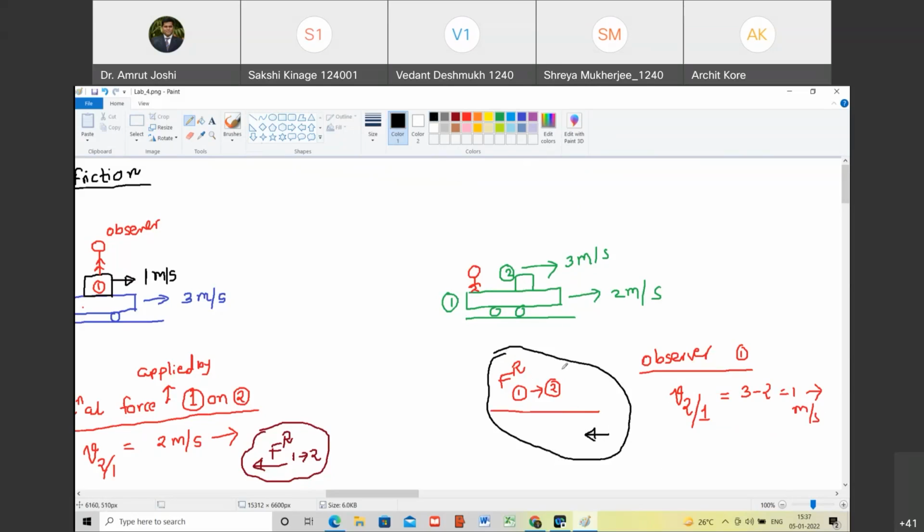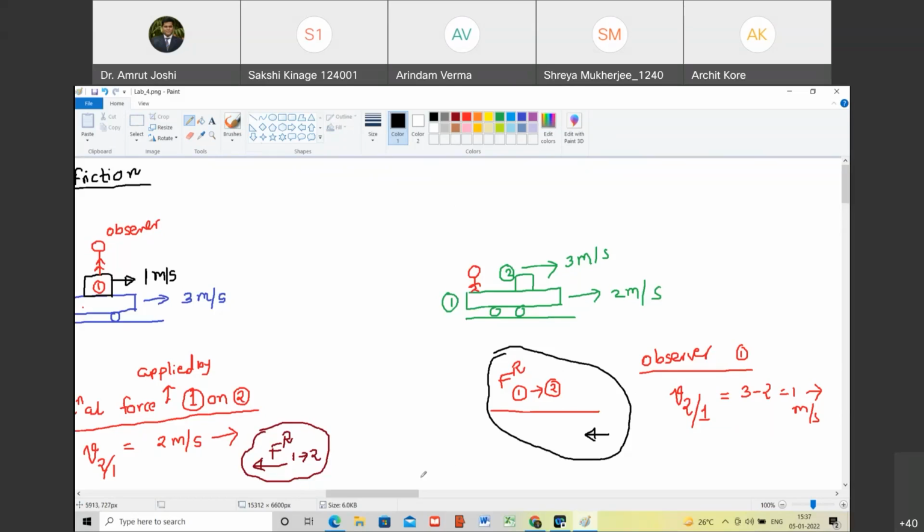So what is the take home message? What is the direction of frictional force? That question is hopeless. You have to specify frictional force applied by which object on the other. Happy? Yes, sir. So if you are talking about the direction of frictional force applied by object number 1 on 2, you should find out the relative velocity of object number 2 with reference to 1, and whatever is the direction of that velocity, the direction of friction is opposite to it. Are you with me? Yes, sir.